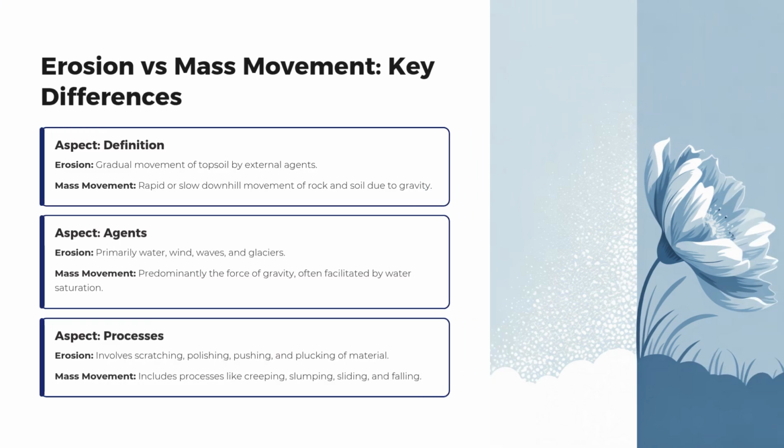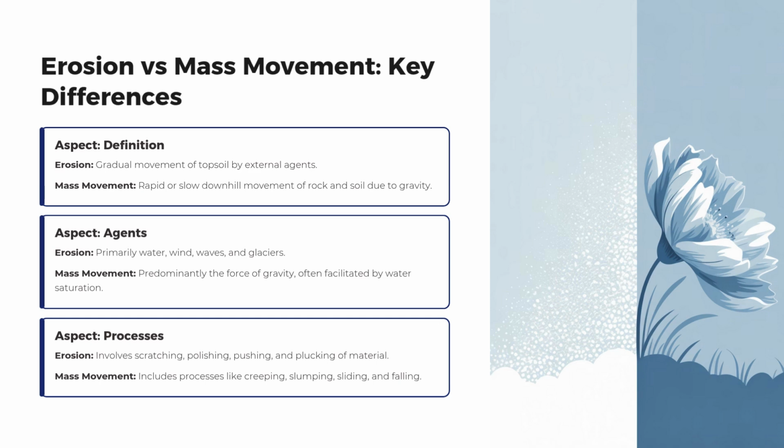Erosion versus mass movement. Key differences. Aspect, definition. Erosion. Gradual movement of topsoil by external agents. Mass movement. Rapid or slow downhill movement of rock and soil due to gravity. Aspect, agents. Erosion. Primarily water, wind, waves, and glaciers. Mass movement. Predominantly the force of gravity, often facilitated by water saturation.